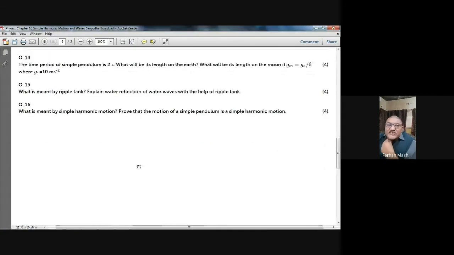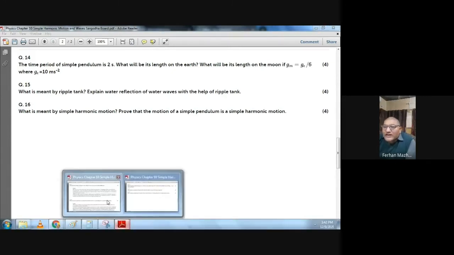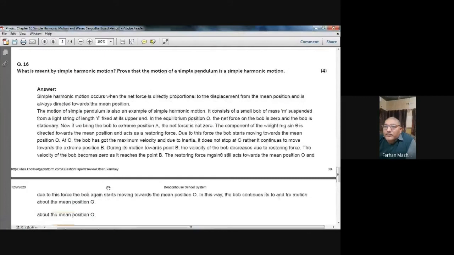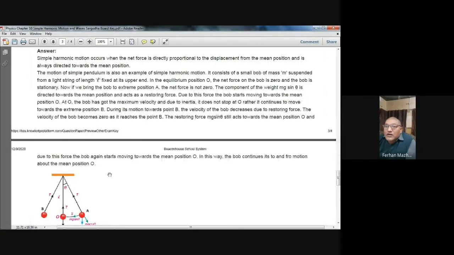The question number 16, 4 marks question. What is meant by simple harmonic motion? Prove that the motion of a simple pendulum is a simple harmonic motion. 4-mark question. Let's look at the marking scheme. Simple harmonic motion occurs when the net force is directly proportional to the displacement from the mean position and is always directed towards the mean position.